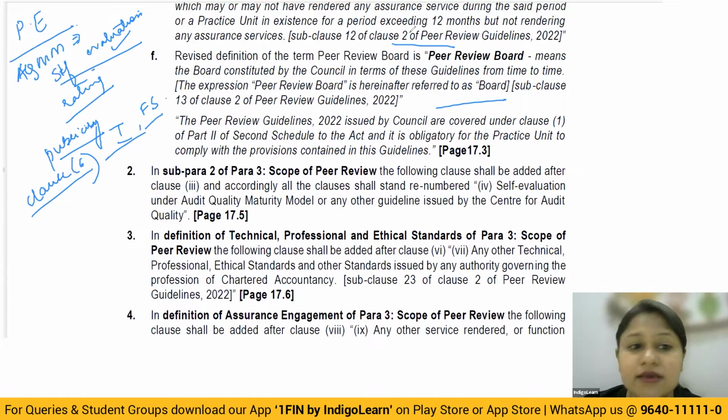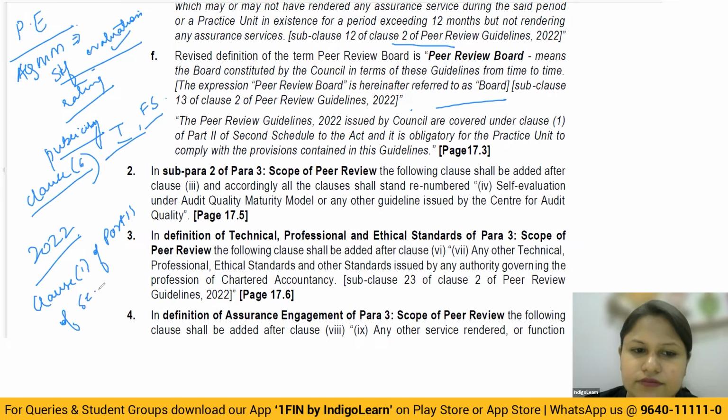Second important thing is, now you see that the peer review statement has been replaced by peer review guidelines 2022. For this, you have to recollect that when you study clause 1 of part 2 of the second schedule, what do we study there?